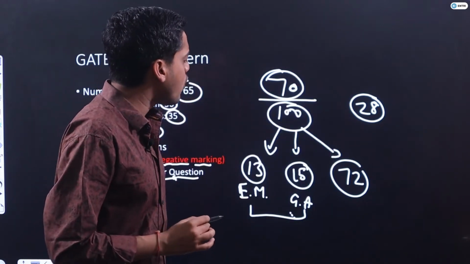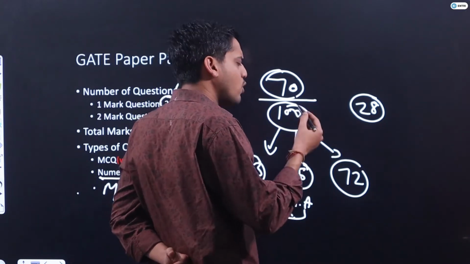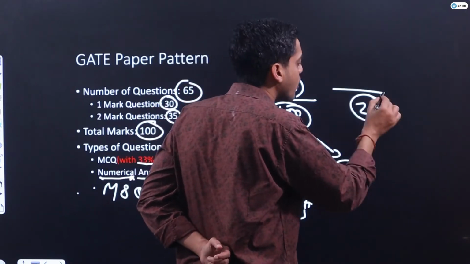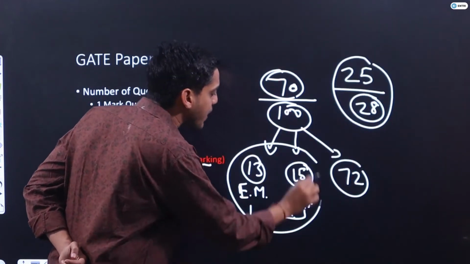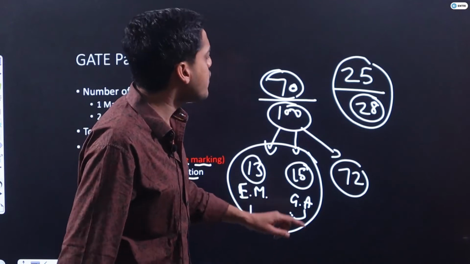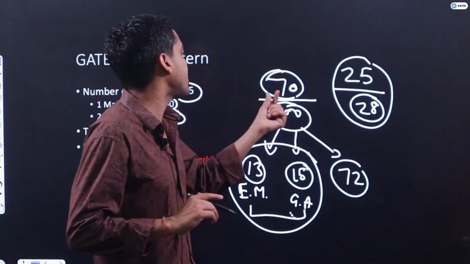So if you want to get 70 marks, you should score 25 marks out of these 28 marks. Then only you will be very comfortable in getting 70 marks.